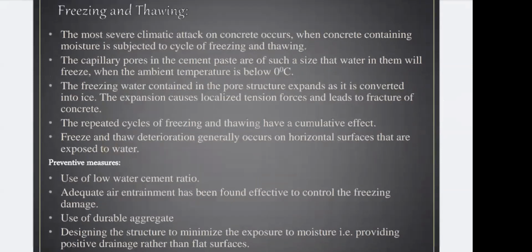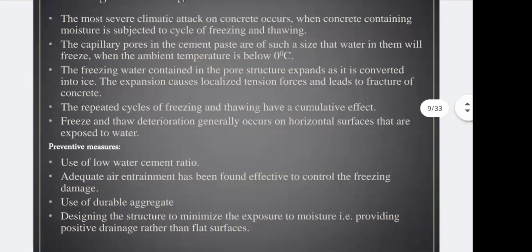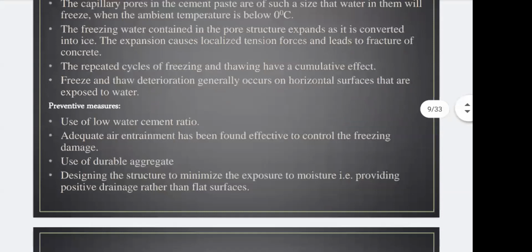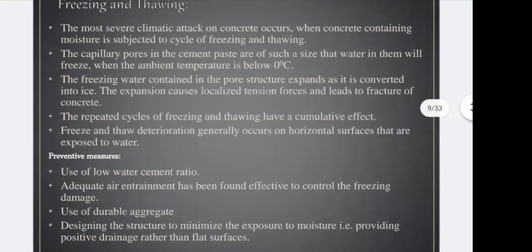So the repeated cycle of freezing and thawing has a cumulative effect. Freeze and thaw deterioration generally occurs on horizontal surfaces that are exposed to water. So generally freezing and thawing action is only taken in a horizontal direction and not at all in a vertical direction. So what are the preventive measures to avoid the freezing and thawing action?